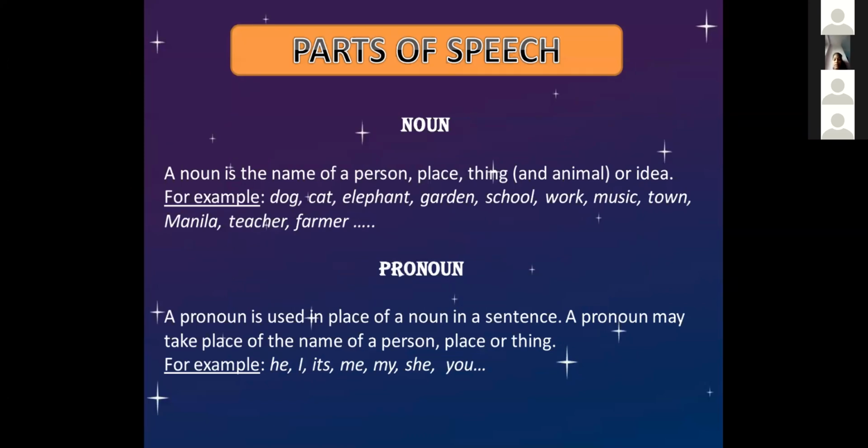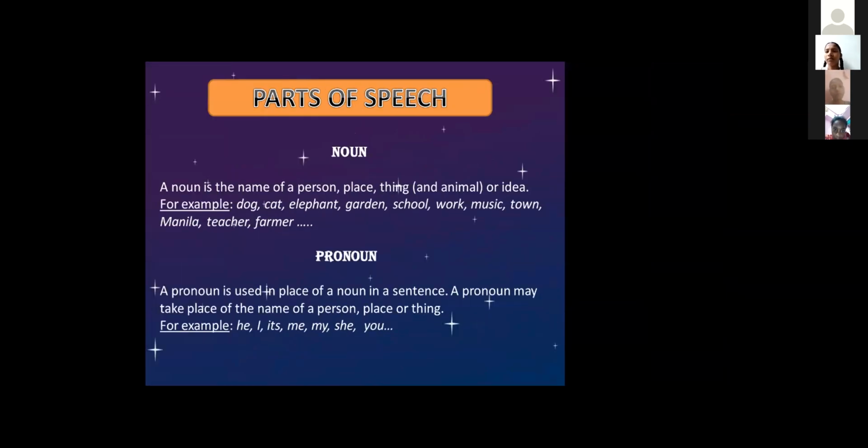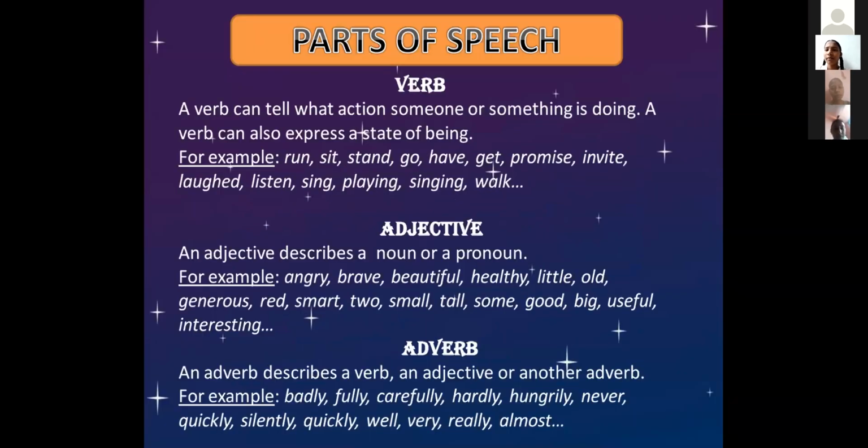So, parts of speech. A noun is a name of a person, place, thing, or idea. Next is pronoun. Pronoun is used in place of a noun in a sentence. If you are using a word instead of a noun, we call it a pronoun. Verb. A verb can tell what action someone or something is doing. A verb can also express a state of being. Next, adjective. An adjective describes a noun or a pronoun.